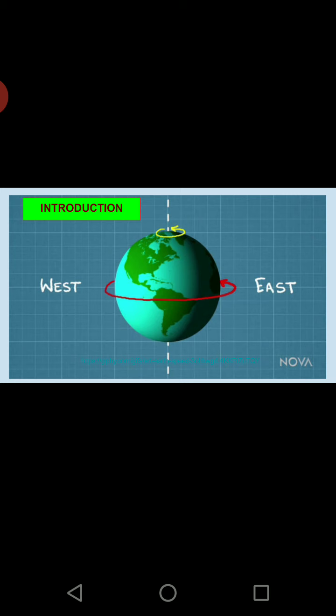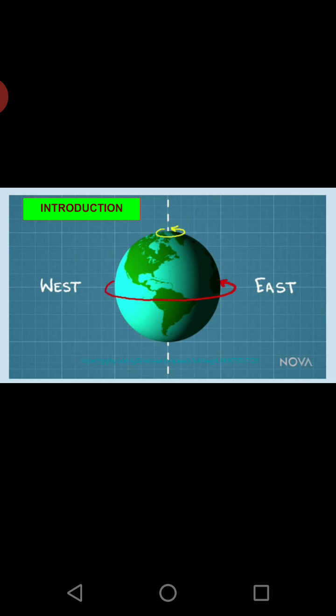So the earth always moves from west to east. Hence, the eastern side has sunrise earlier as compared to the western side, and the eastern side, time-wise also, is ahead of the western.